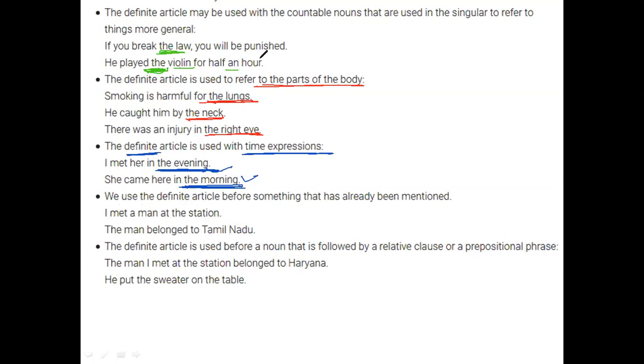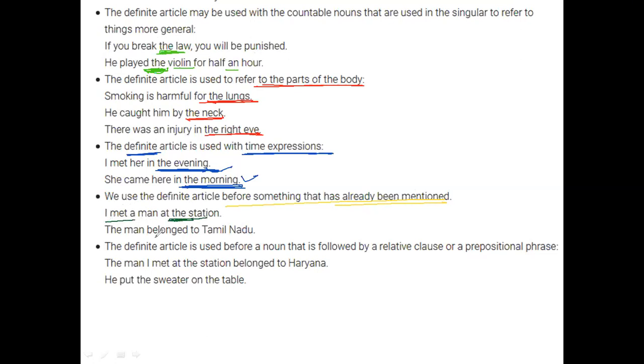All right. Then we have usage before something that has already been mentioned or is already known. So, I met a man at the station. Something has already happened, you have already met, and it is already mentioned.